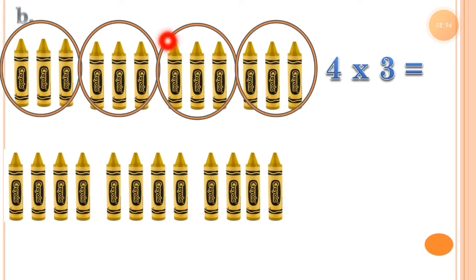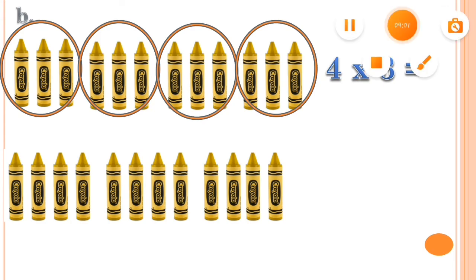We made 4 groups of 3 crayons in each. This 3 is indicating that there are 3 crayons in each group. Number 4 is indicating the number of groups, and number 3 is indicating that there are 3 crayons in each group.